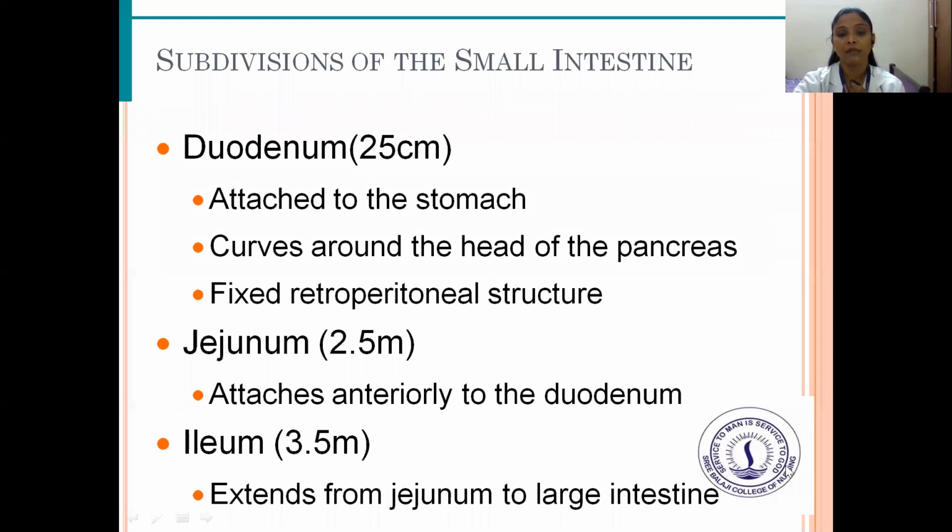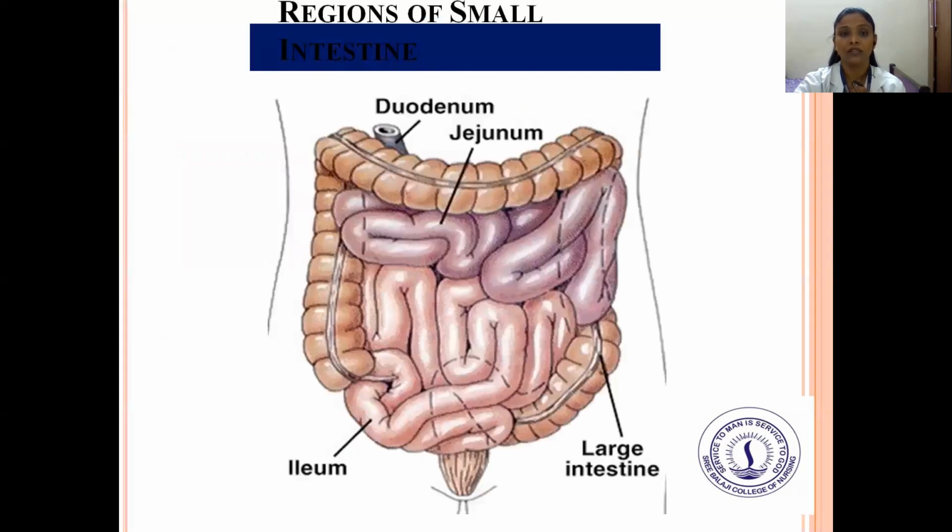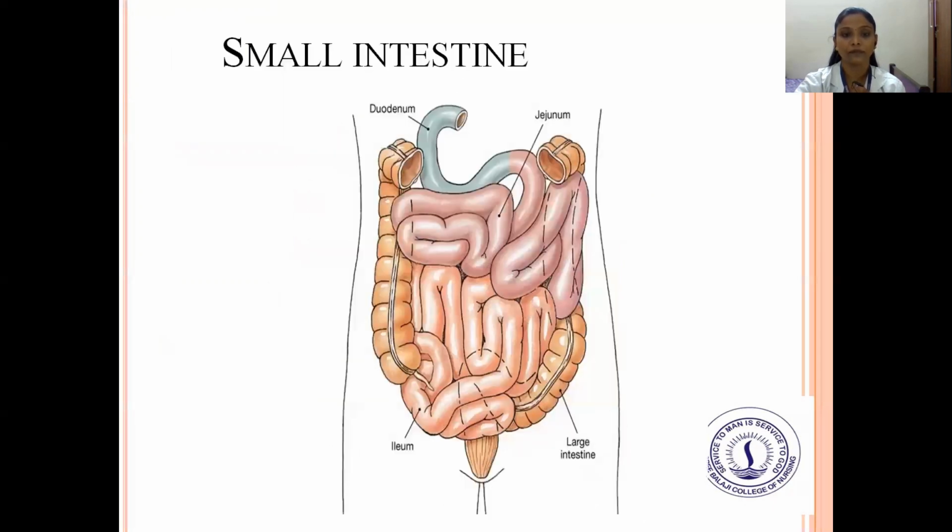The subdivisions of the small intestine: the duodenum, 25 centimeters, is attached to the stomach and curves around the head of the pancreas, a fixed retroperitoneal structure. The jejunum, 2.5 meters, attaches anteriorly to the duodenum. The ileum, 3.5 meters, extends from the jejunum to the large intestine. So these are the regions of the small intestine: duodenum, jejunum, and ileum, leading to the large intestine.